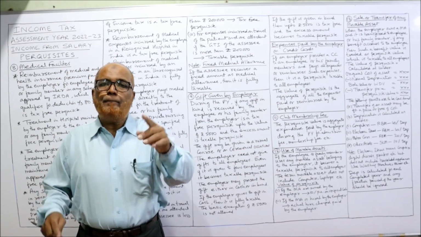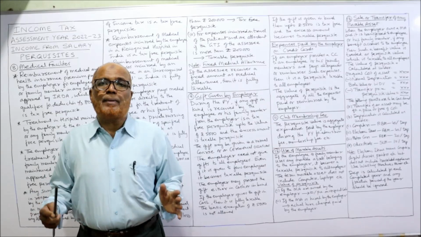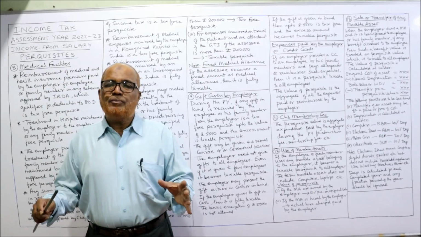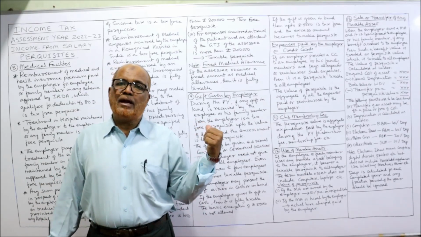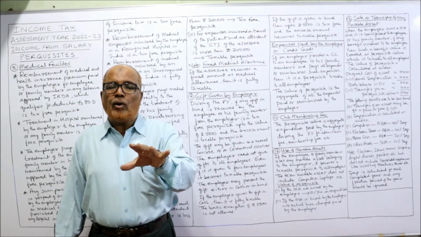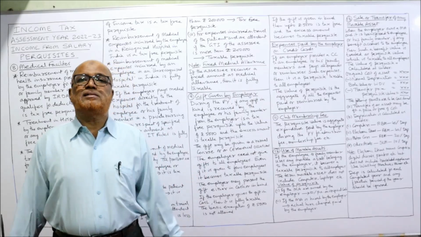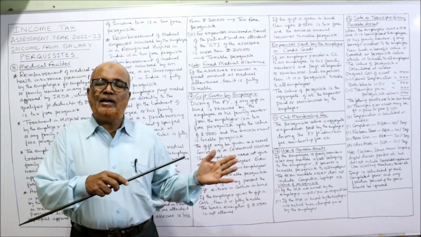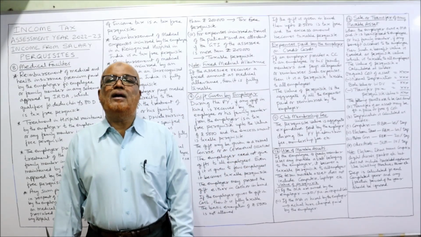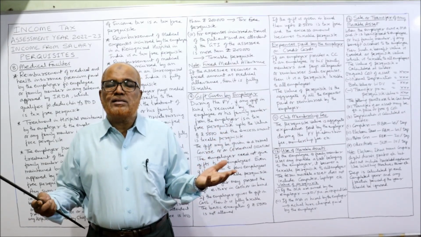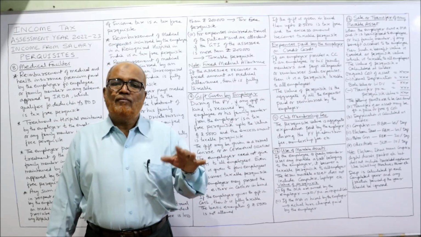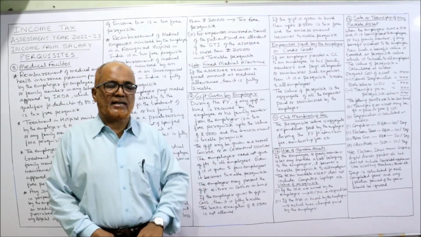Next, club membership fee. The employee has become a member of a club in personal capacity, and the membership fee or admission fee is paid by the employer. It's a taxable perquisite. If the employee has become a member in official capacity, that means the meeting of the company, the meeting of the employer will be conducted in the club, so that is the reason why he has become a member of the club. In that case, the club membership fee is not taxable because he has become a member in official capacity. If nothing is given, we assume it as personal capacity, it is taxable.